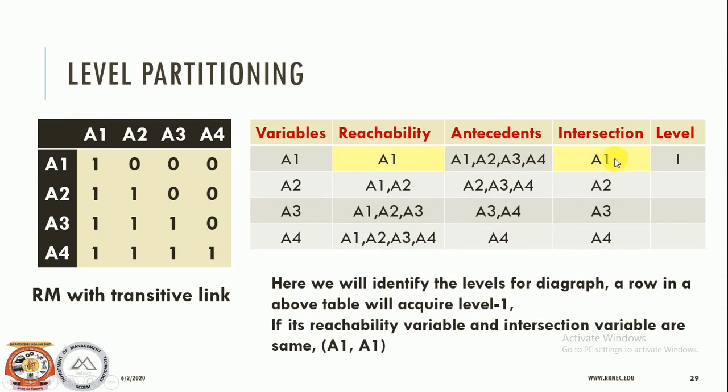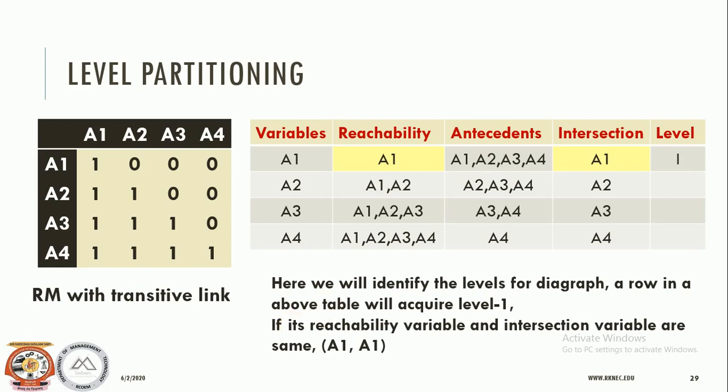Now the label 1, or the top label, will be the label of a variable wherein the reachability and intersection are common. So here, reachability A1 and the antecedents from this set, A1 is the intersection, or A1 appears common in both sets. So that forms label 1. Once you are into label 1, you need to remove A1 from all the next